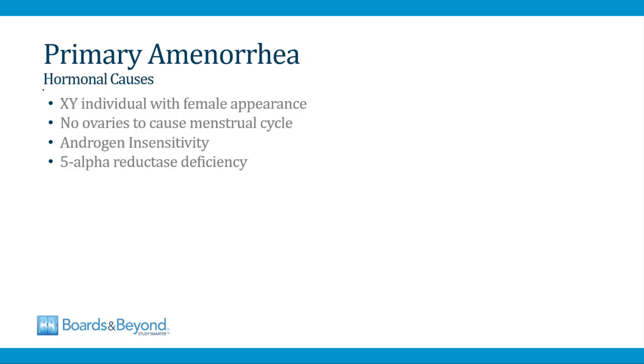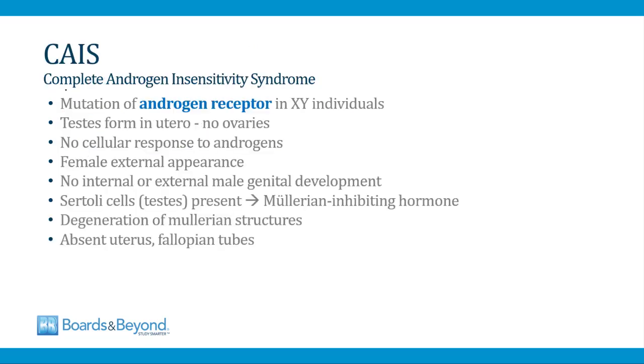So there are two important hormonal causes of primary amenorrhea. In both of these conditions, the individual is XY and should have developed as a male, but has female appearance because of abnormal synthesis or response to hormones. Because the individual is XY, there are no ovaries present to cause the menstrual cycle, and this is going to lead to primary amenorrhea. And so the two disorders in this category are androgen insensitivity and 5-alpha reductase deficiency.